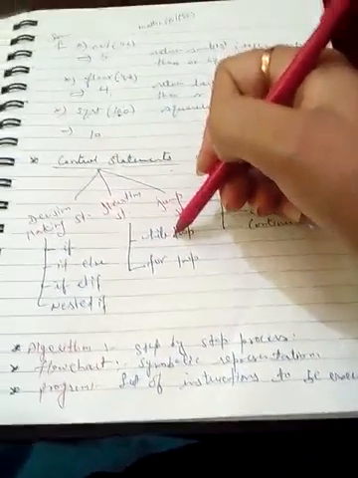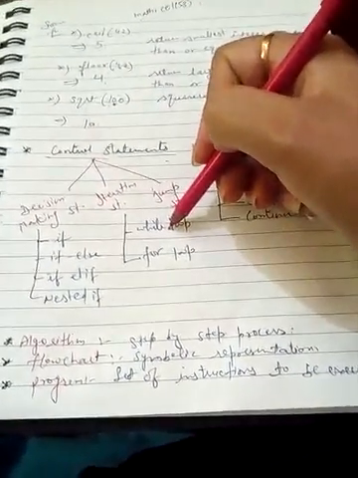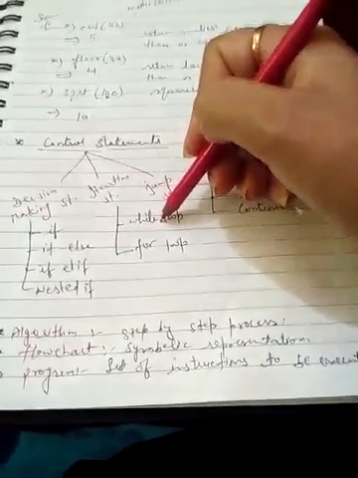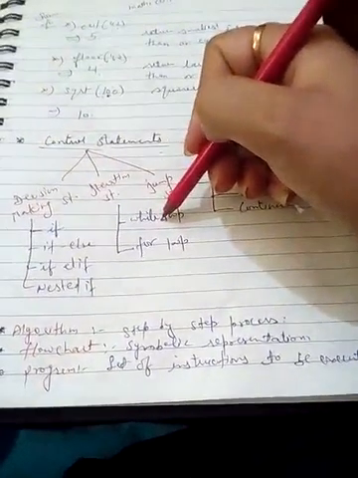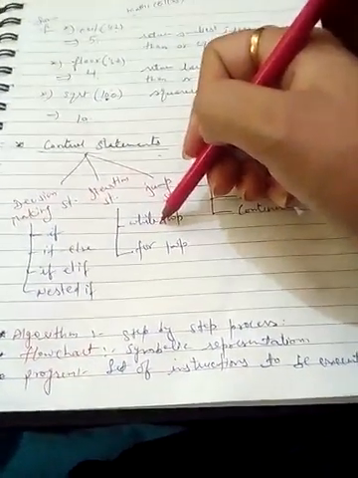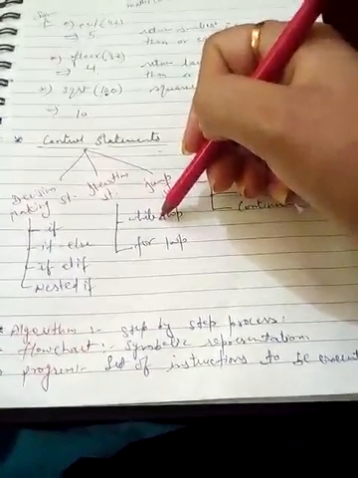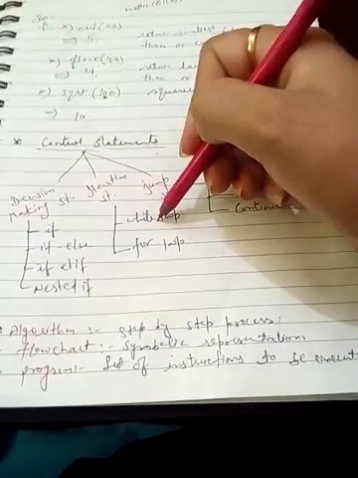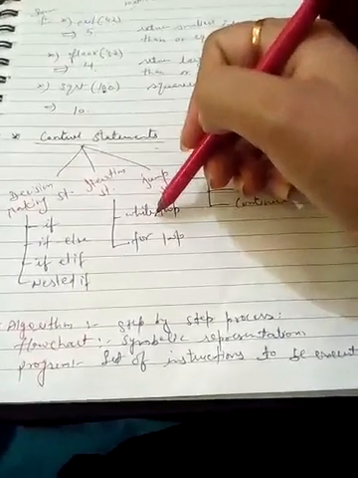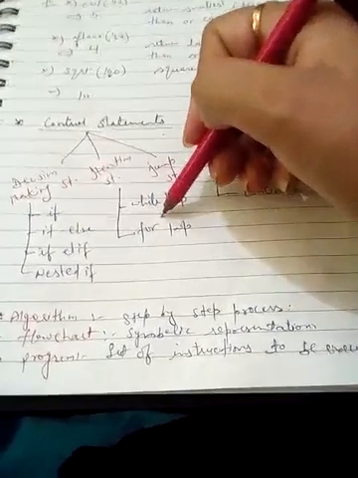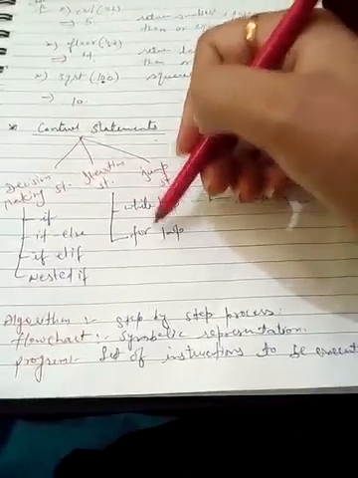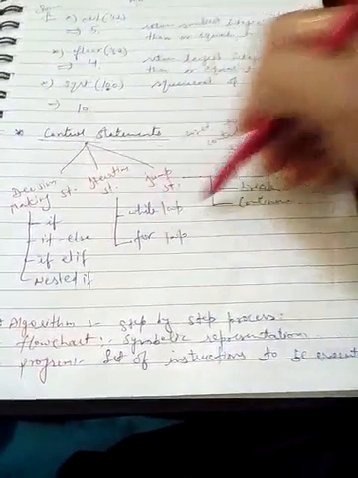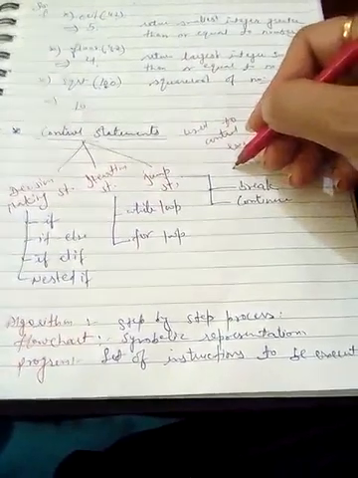Here we check the condition again and again. If the condition is true, then the statements would be repeated till the time the condition is true, exiting from the loop only when the condition becomes false. So there are two kinds of loops here: while loop and for loop. While loop is the entry control loop, and for loop we generally use for traversing or for iterative statements.